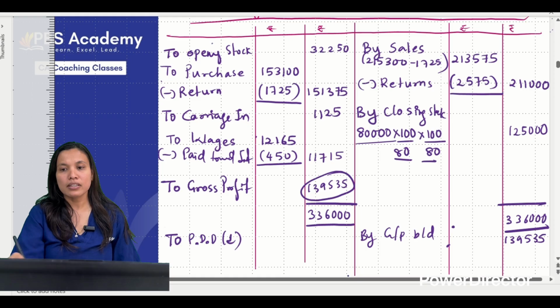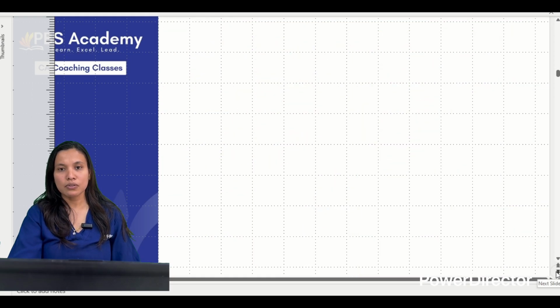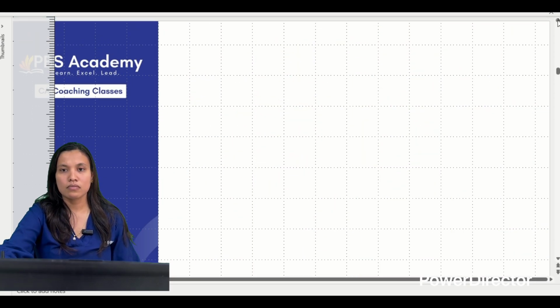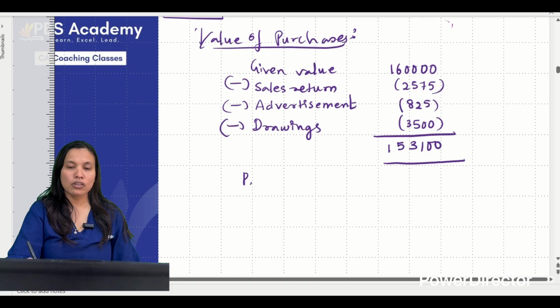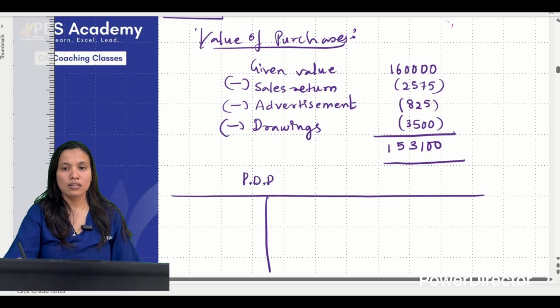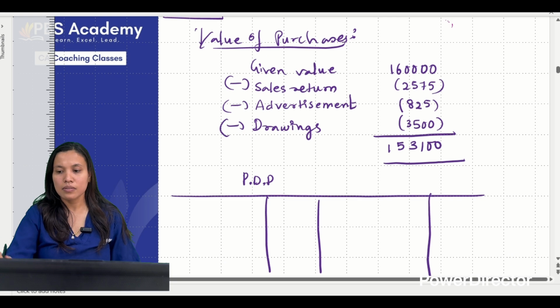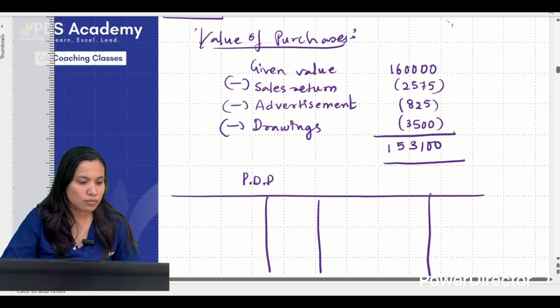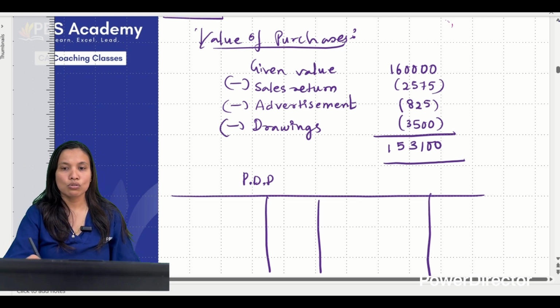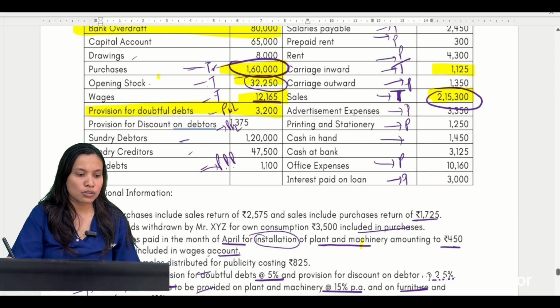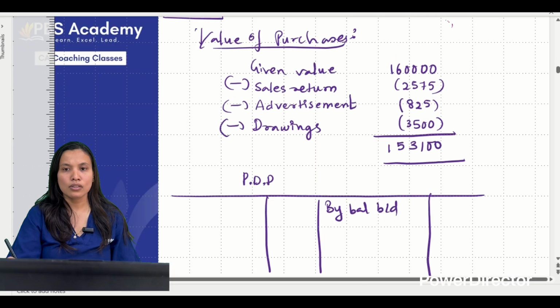Working note number 1. So let me do the working note. Quickly draw the ledger PDD account. Okay. So what is given, balance brought down? 3,200 given, correct? So by balance brought down 3,200.